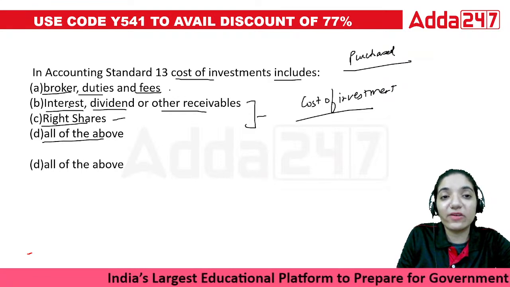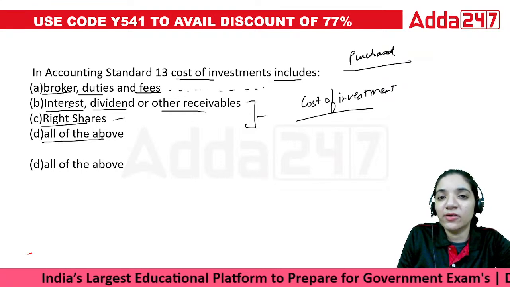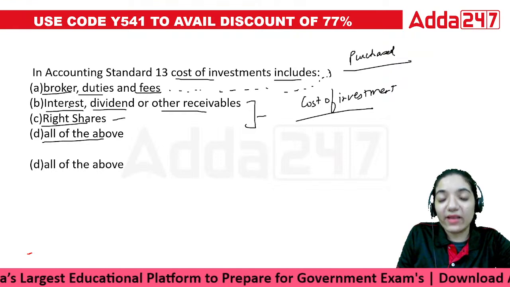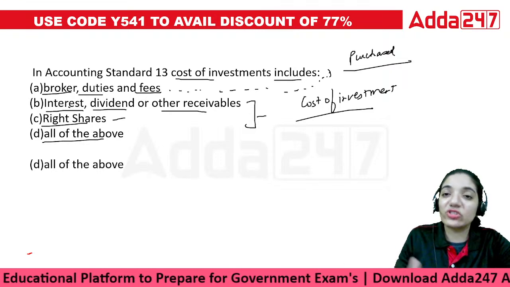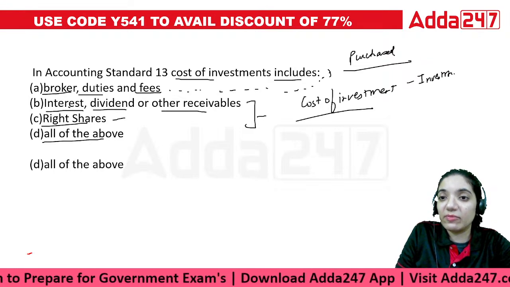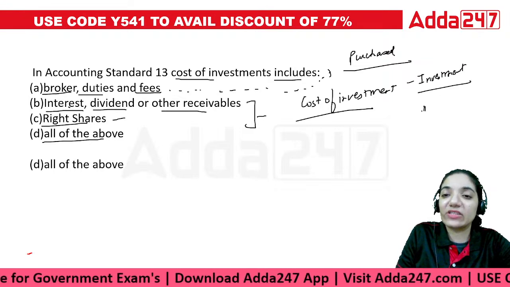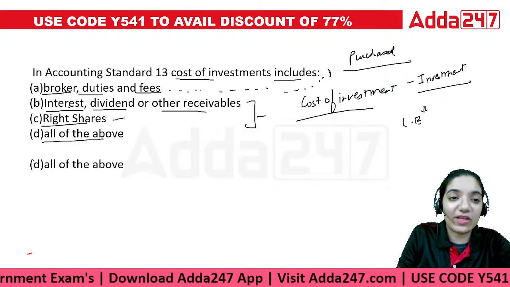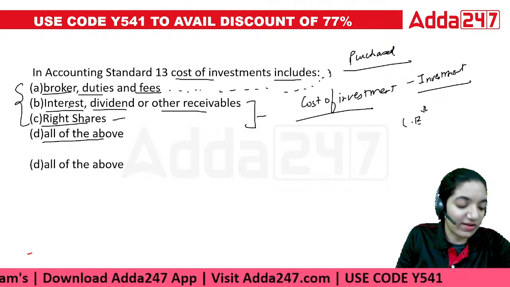Along with that, whatever amount we would have paid to acquire these investments will also be a part of the investment, because that's a capital expenditure. So in the capital expenditure, all of these things are included.